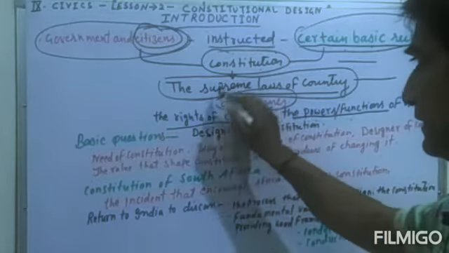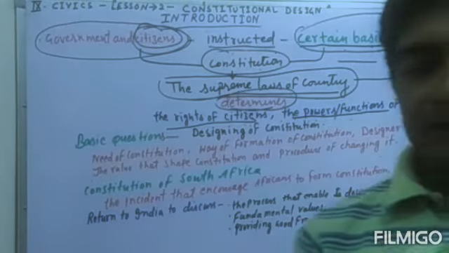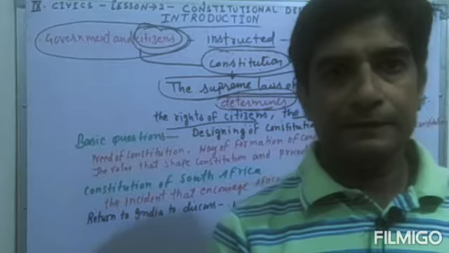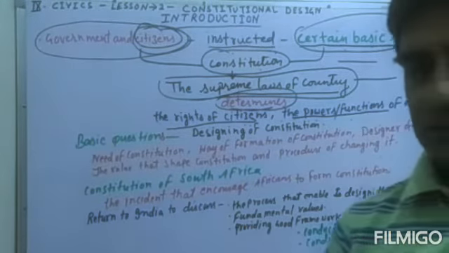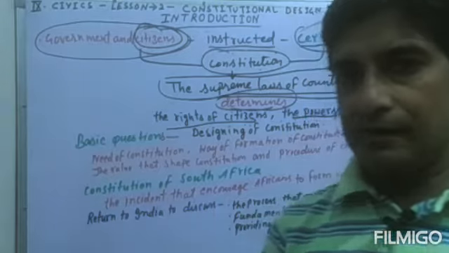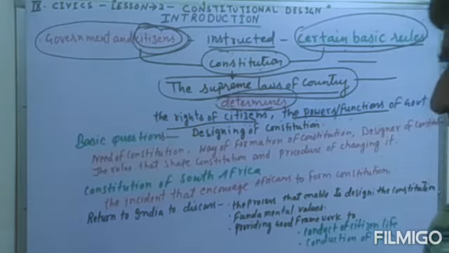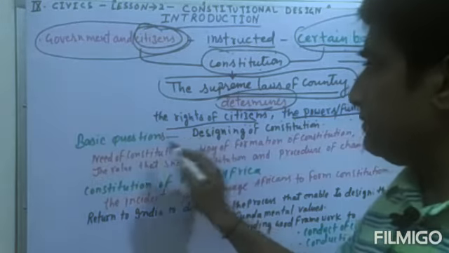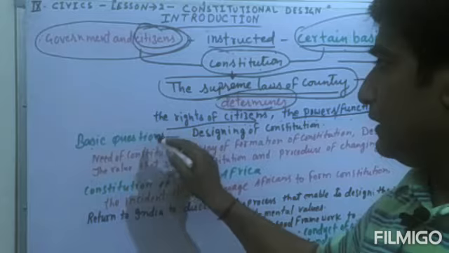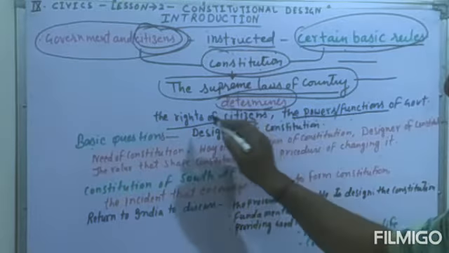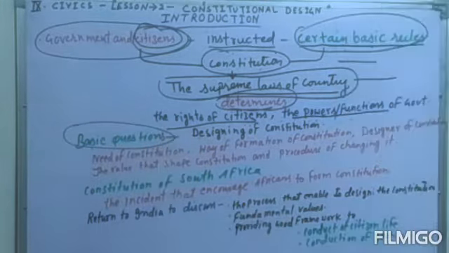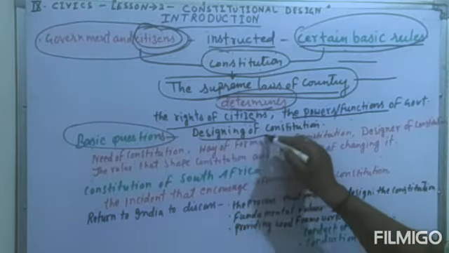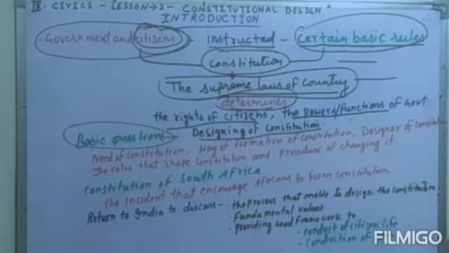Determine means that it inculcates these things about the citizens, about the government, and about many other agencies. So constitution means a basic, very important thing.